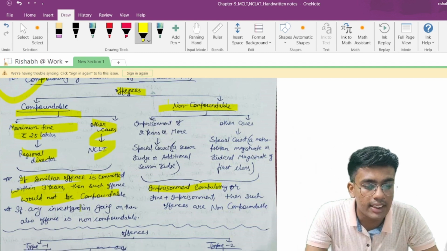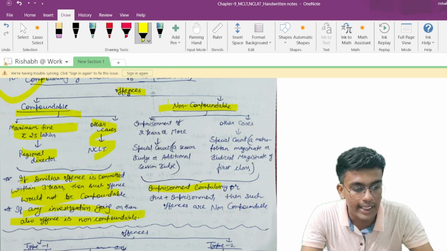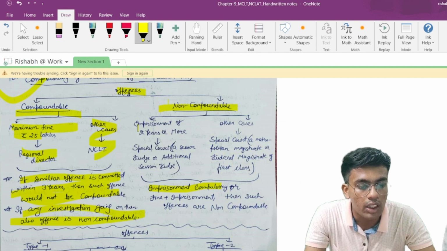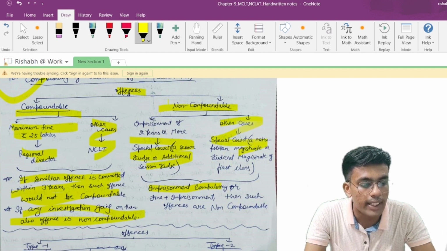If an investigation is going on, in such a case also no offense would be compoundable under the Companies Act 2013. In non-compoundable offenses with imprisonment of 2 years or more, the special court with a session judge or additional session judge would settle that, and in other cases the special court would be there.